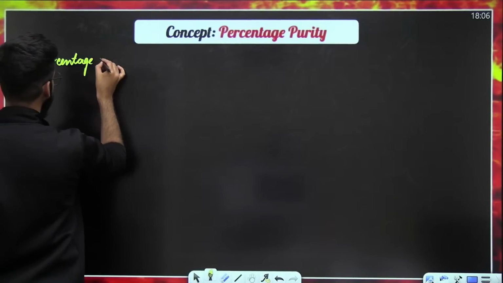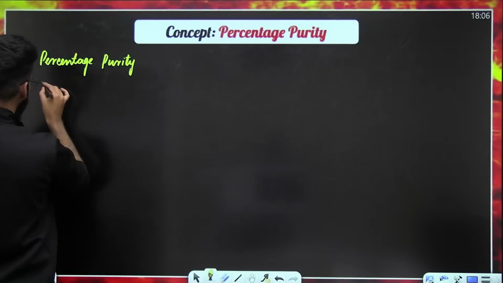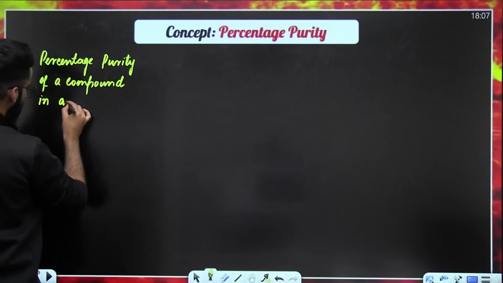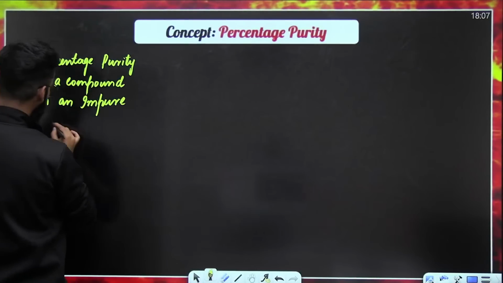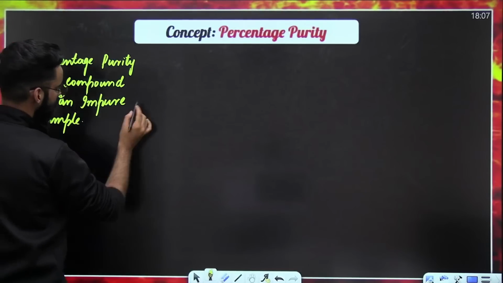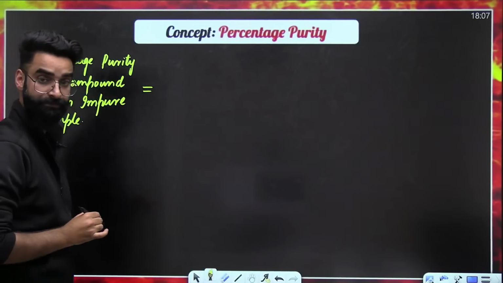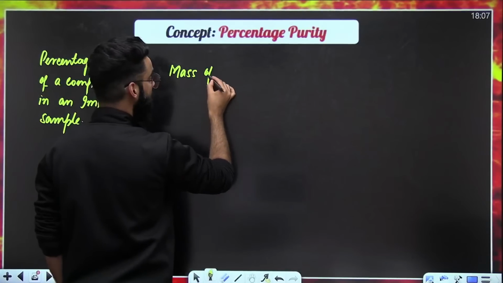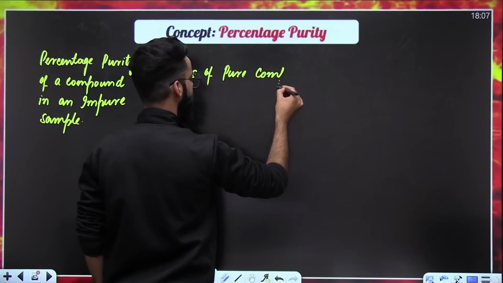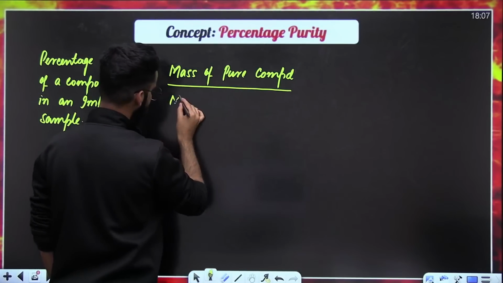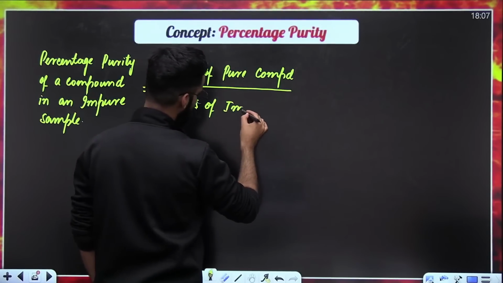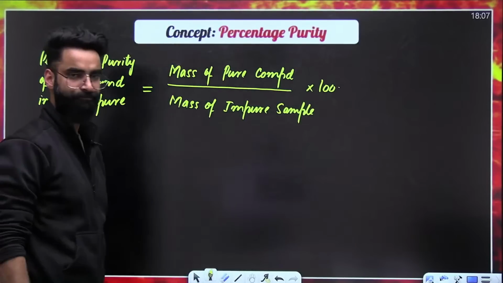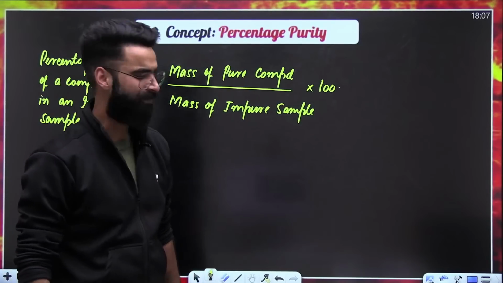I'm writing something as percentage purity. Percentage purity of a compound in an impure sample is equal to the mass of pure compound divided by the mass of impure sample multiplied by 100. Now you must be thinking, what is the mass of pure compound? What is the mass of impure sample?